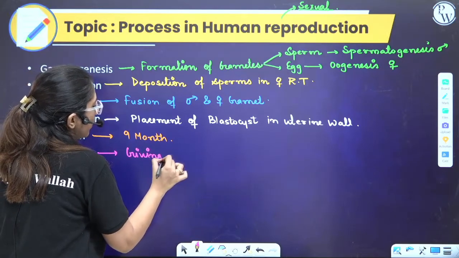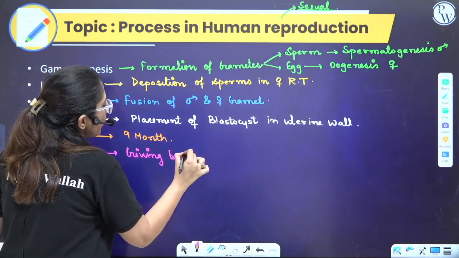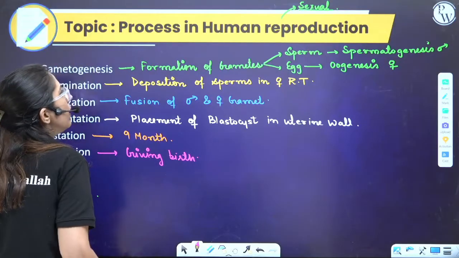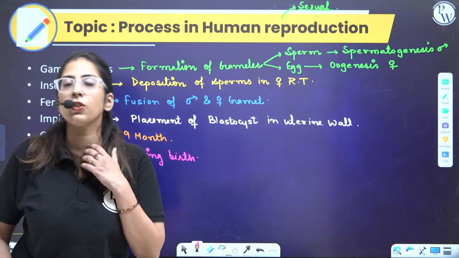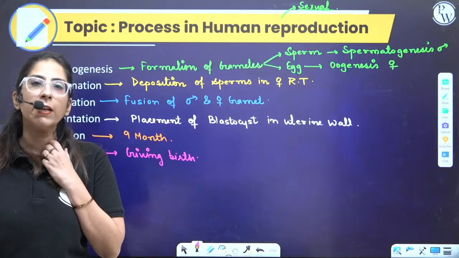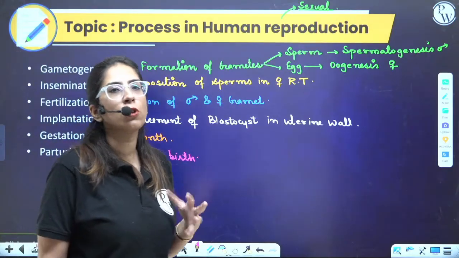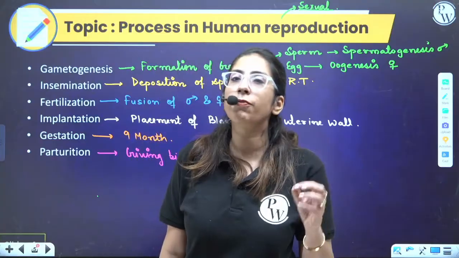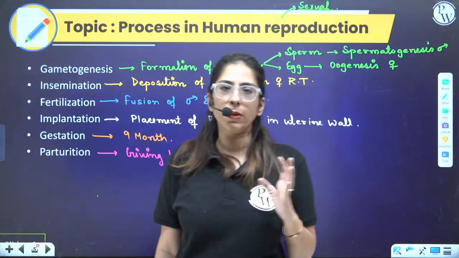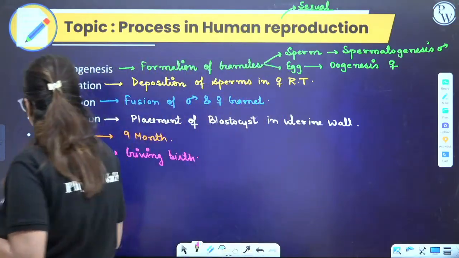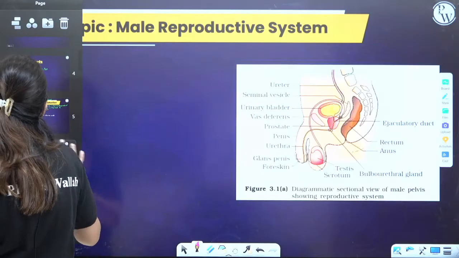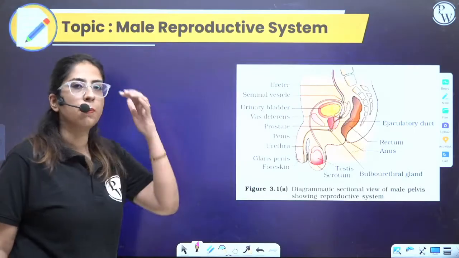One thing you know, that we show the process of sexual reproduction, we show internal fertilization, and other than internal fertilization, the development is also internal. Ultimately we are viviparous, we give birth to young ones. So hope these points are clear. Now let's move on to the next topic. First we are starting with the male reproductive system.